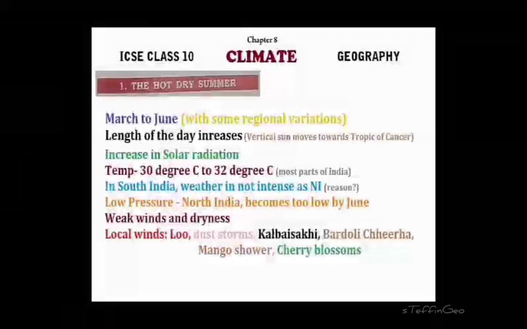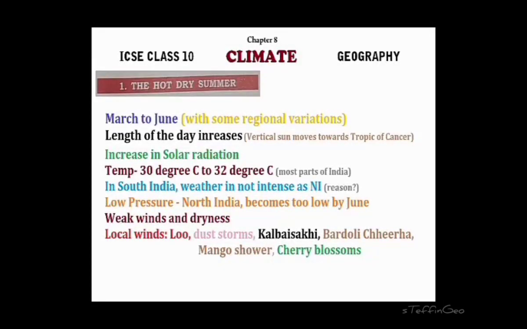So the first one is called the hot dry summer, right? Everything is clear from the name, hot dry summer. That means this summer season is hot, that means temperature is very high, and dry means very little or no rainfall during the season. The season starts by March and ends by the end of June. But there are some regional variations in certain parts of the country. It starts a little early and it ends a little early.